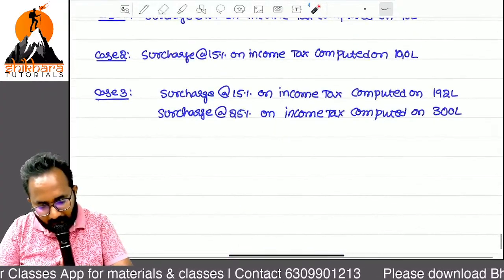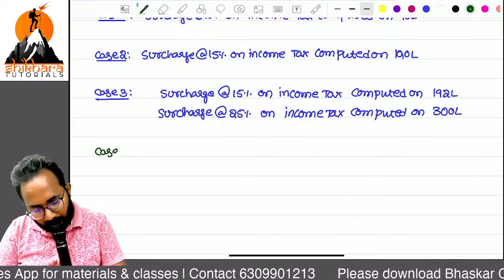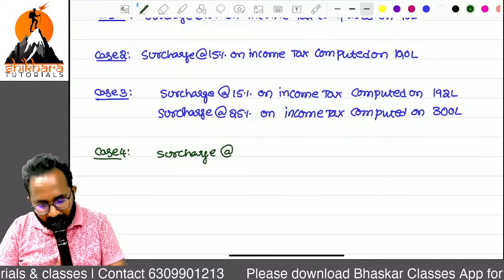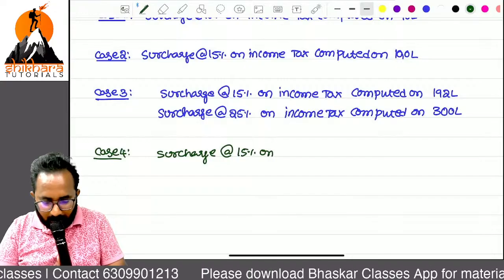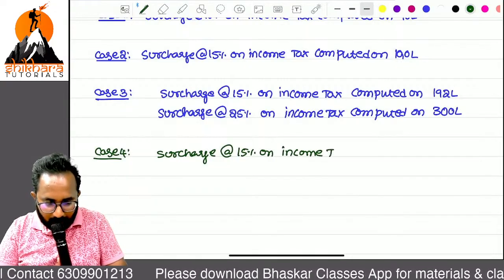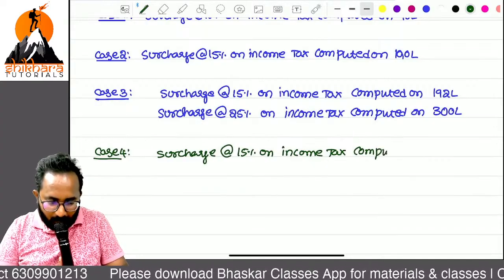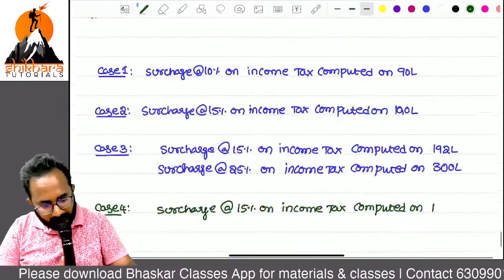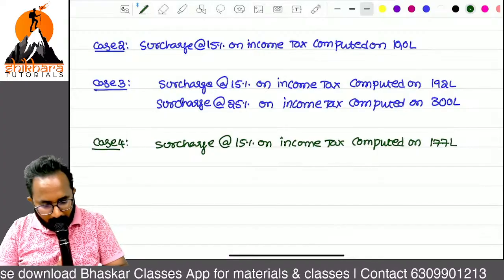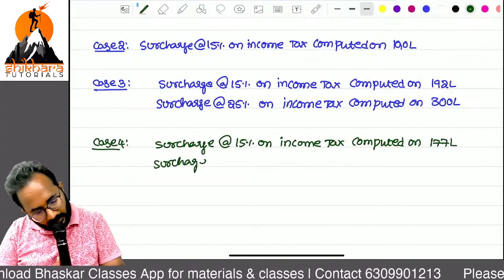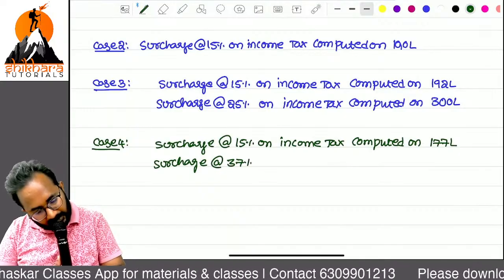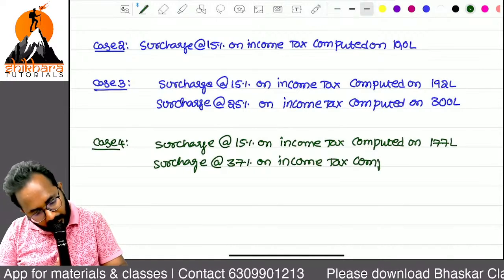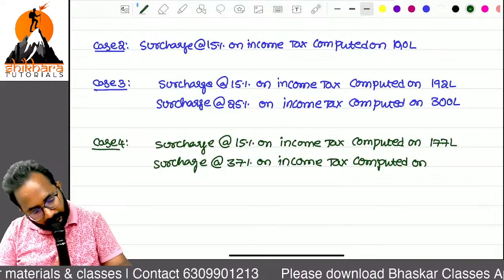What is the answer we have to write? Case 4. Surcharge at the rate of how much? 15 on income tax computed on 177 lakh. Next, surcharge at the rate of 37% is on income tax computed on how much?